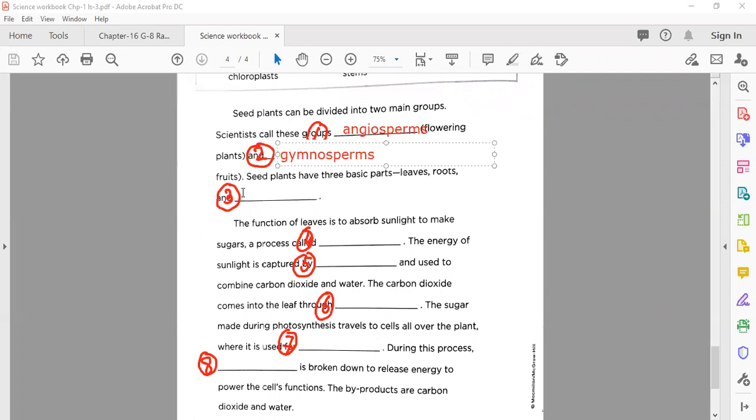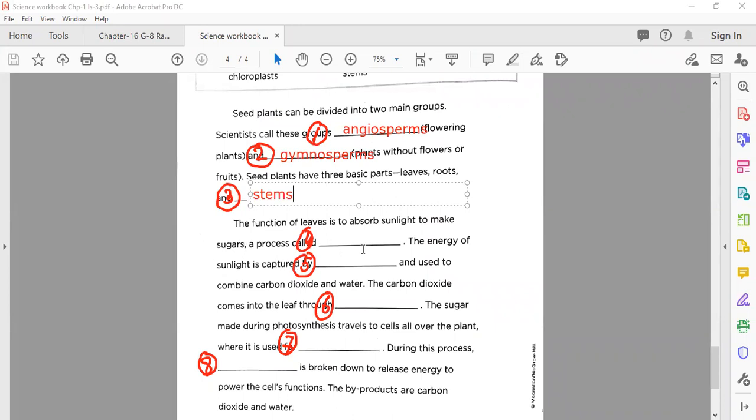Okay, now number 3, seed plants have 3 basic parts. You know very well. Leaves, roots, and the central part that gives support. Well done. Very nice. Between leaves and between roots, there is the third part. What we name this? Well done, stem. Very nice. Good. Now, after that, we move on page number 16.